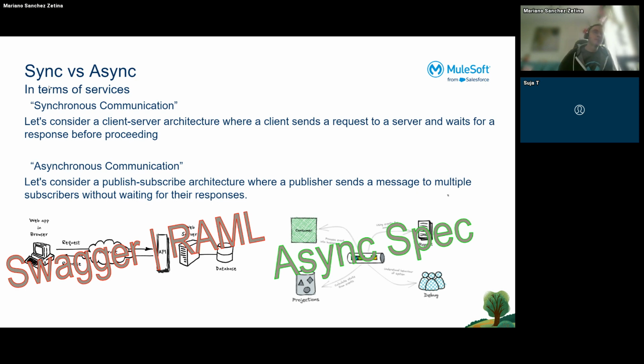So for that, now, this is not something new, okay? The AsyncAPI specification was delivered a few years ago, and it is the counterpart to the Swagger files or the RAML files. It's about the discoverability of the systems for people who want to consume messages using asynchronous patterns, okay?